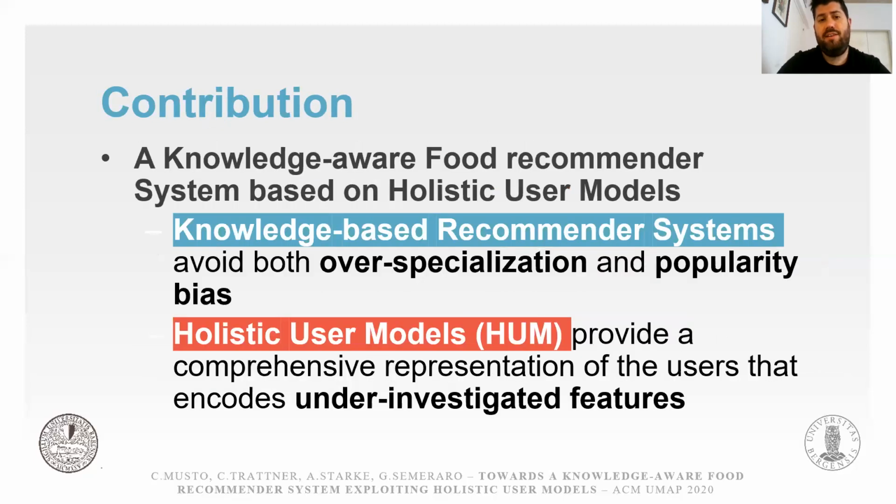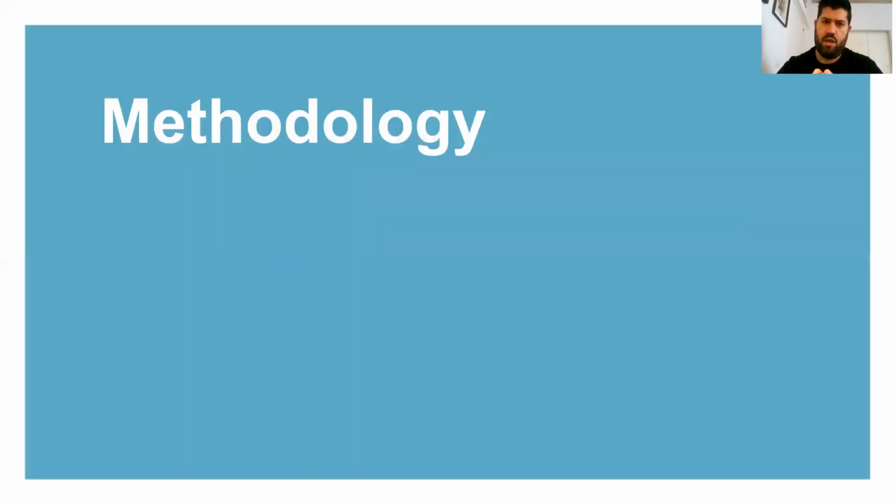Accordingly, in this work, we try to tackle these issues, and in particular, we propose the exploitation of knowledge-based recommender systems to avoid the problems of both content-based and collaborative approaches, and we propose the use of holistic user models to build a richer and more comprehensive representation that allows us to encode and, again, exploit such under-investigated features of the users.